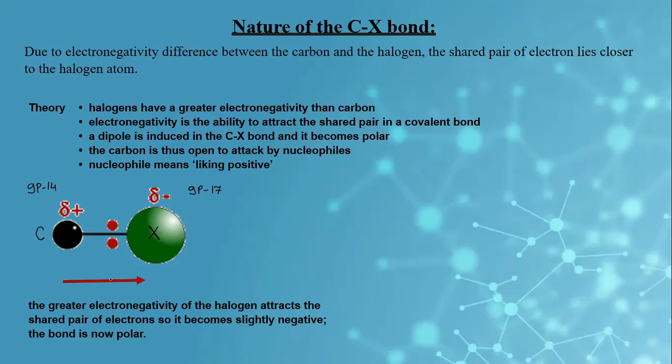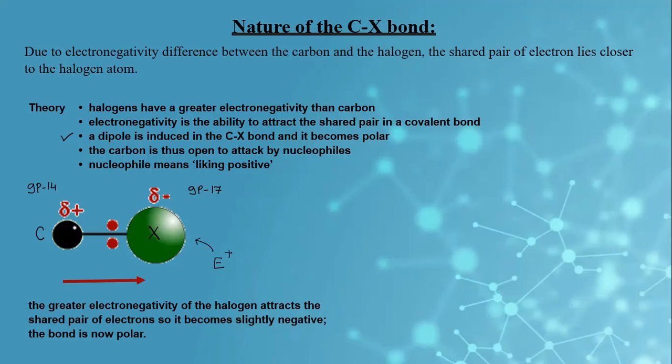Now, this electronegativity of halogen pulls the electrons towards itself, and a dipole is generated. The carbon thus is open to attack by a nucleophile as it acquires a positive charge, and the halogen acquires a negative charge and welcomes electrophilic attack.